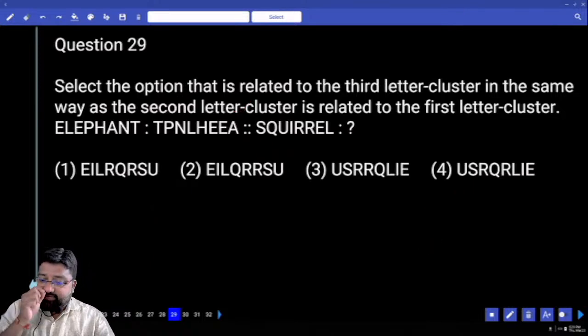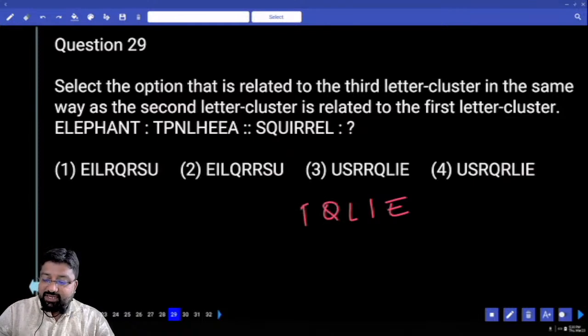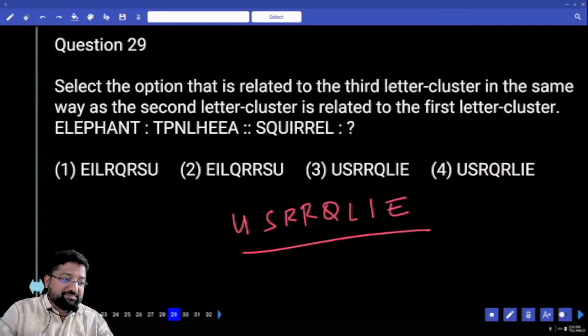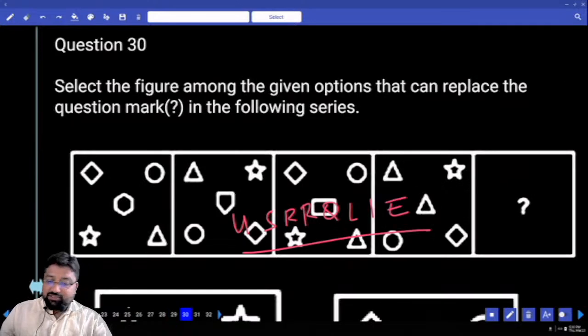Squirrel, what comes first? A, B, C, D, E. E, F, G, H, I. J, K, L. M, N. O, P, Q, R. Tarvata how many R's? 2 R's. S, T, U. A option amma. Ma, third option.